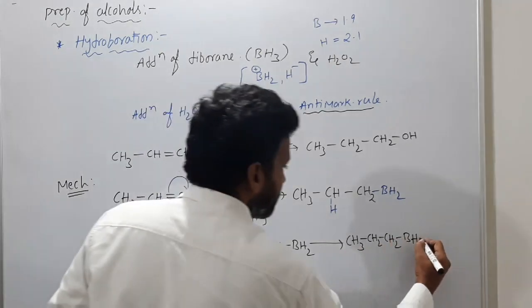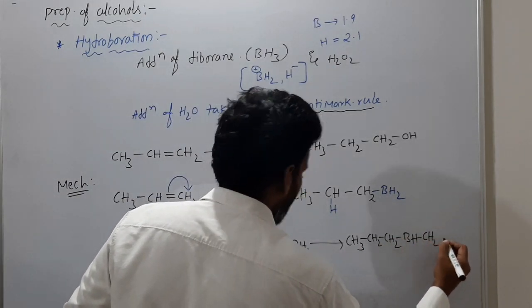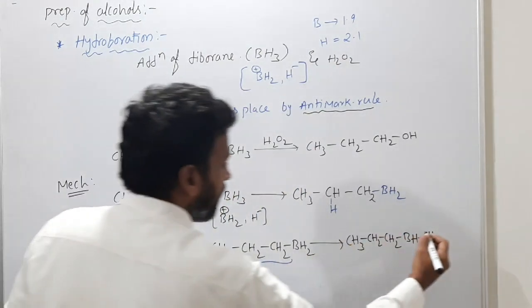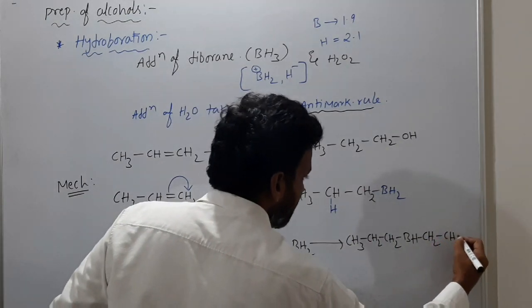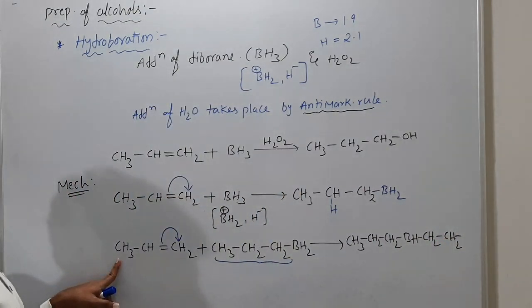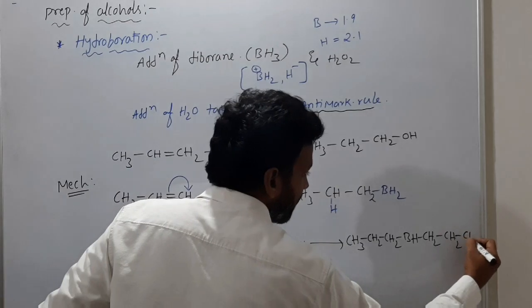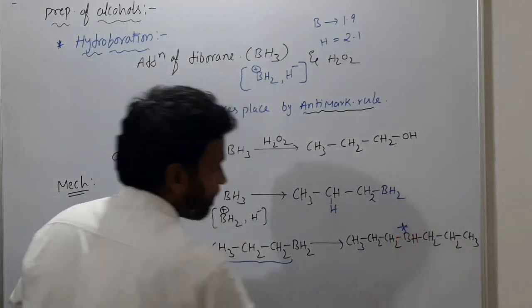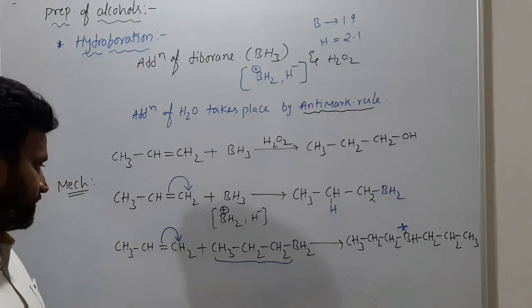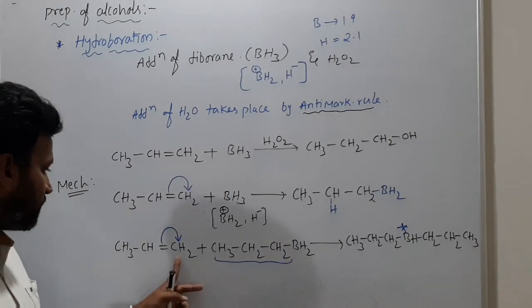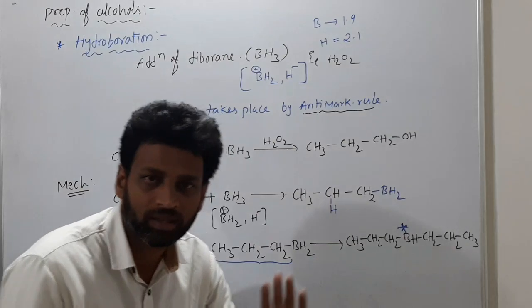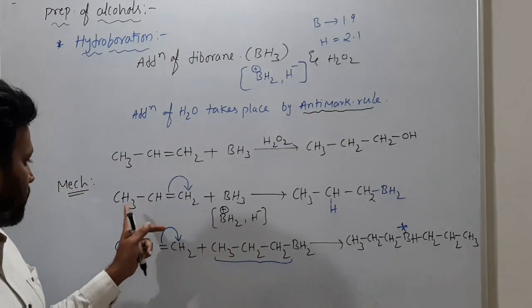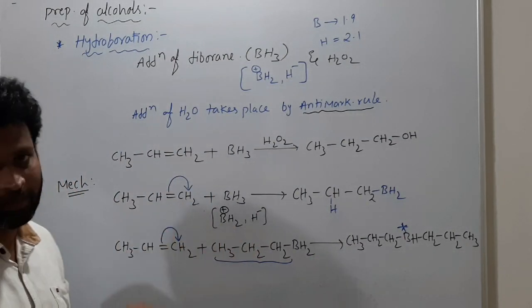This becomes CH2 CH2 CH3. So what happened here? For this boron, 2 moles were added. Very simple. How many carbons you have? Those many you will add to boron. That's it. Already here also same story.